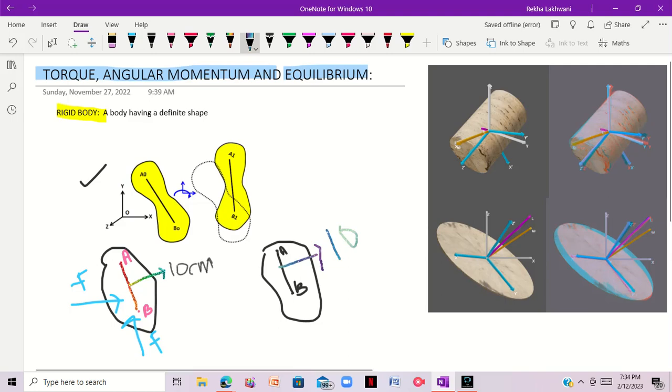So there is no such kind of deformation, right? So a body to which we apply force, and after applying the force, the body does not deform. That particular body is basically known as a rigid body, which does not come under the influence of force. Basically, this type of rigid body is only available in ideal conditions. Basically, they are ideal.